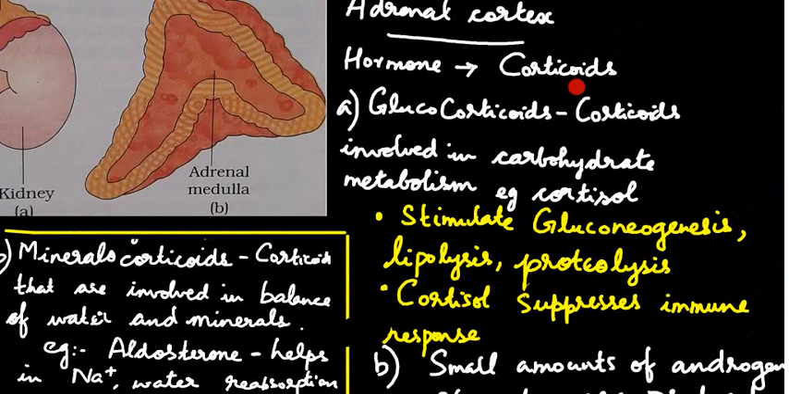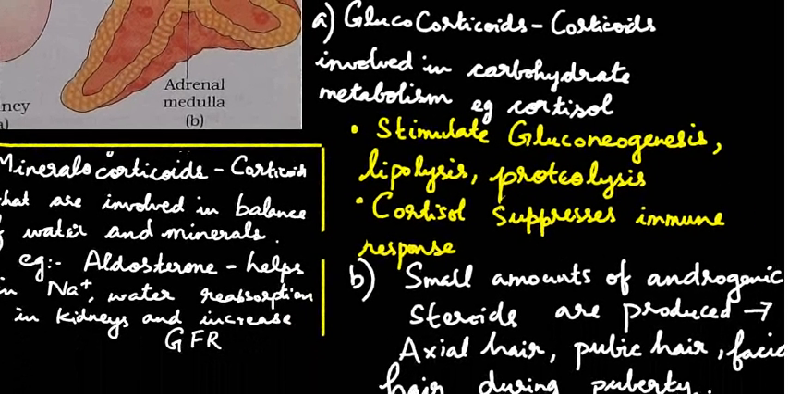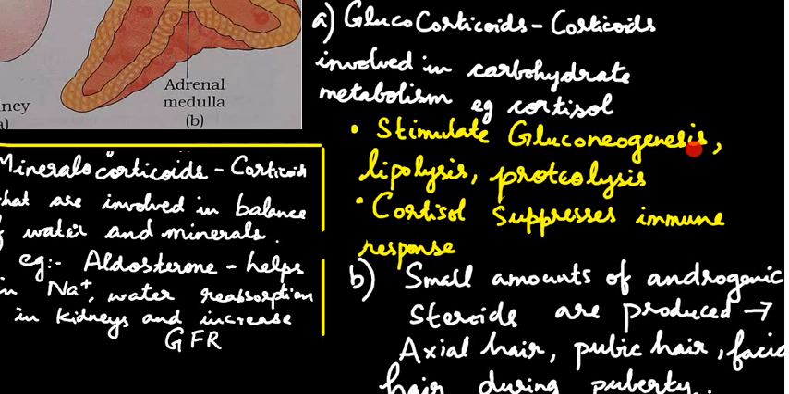Hormones are called as corticoids. There are two types of corticoids. One is glucocorticoids. Glucocorticoids are involved in carbohydrate metabolism. One such glucocorticoid is cortisol. So cortisols, what they do is that they stimulate gluconeogenesis. Gluconeogenesis means producing glucose from sources other than carbohydrates like proteins and lipids.